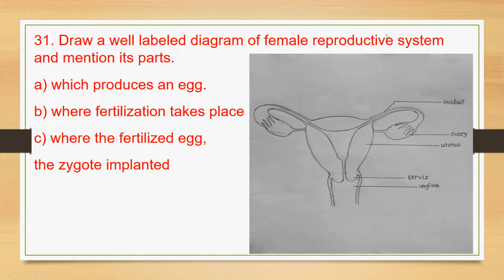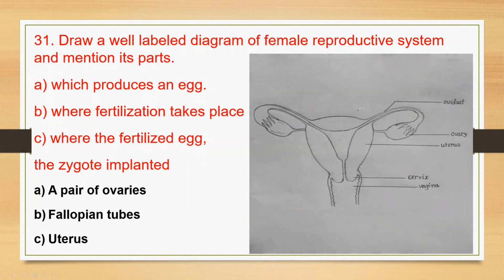Actually, these 3 parts are enough to label, because in the question they have clearly given where the eggs are released. You know that in a female body, we have a pair of ovaries where the egg cells or ovules get produced. These are the ovaries, and when the egg cells enter the tube-like structure called the fallopian tube, the fertilization will take place here.